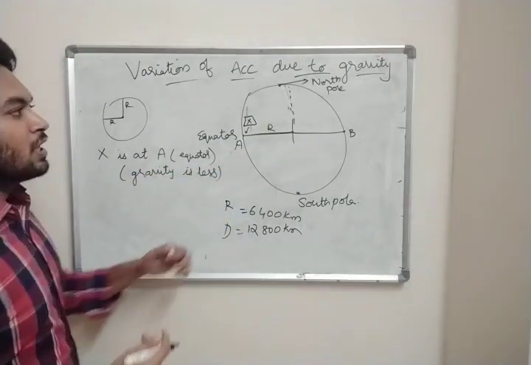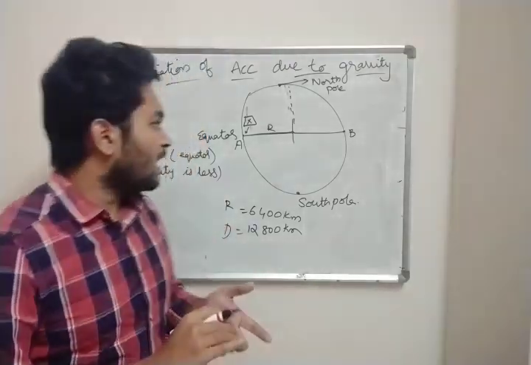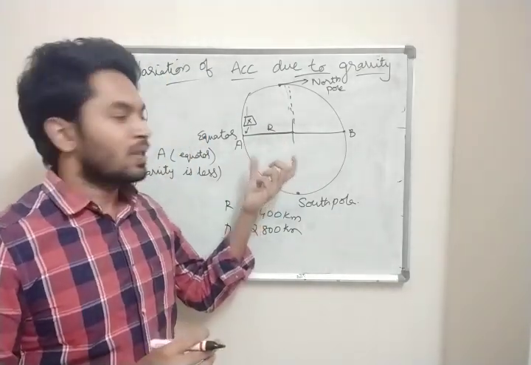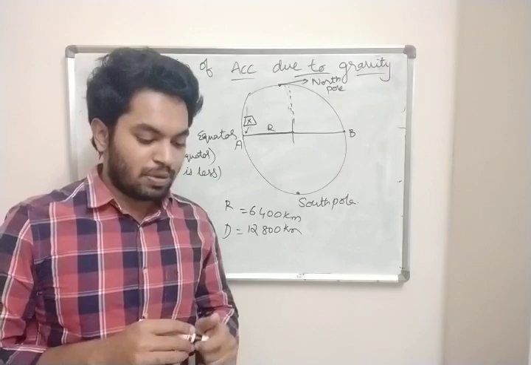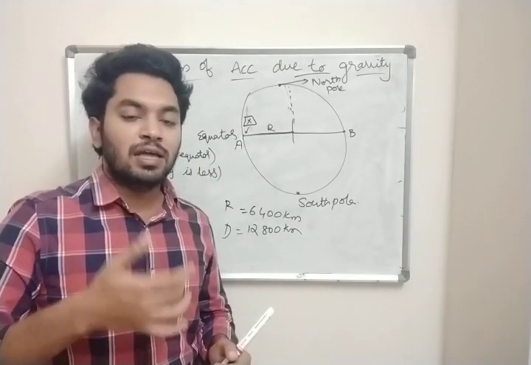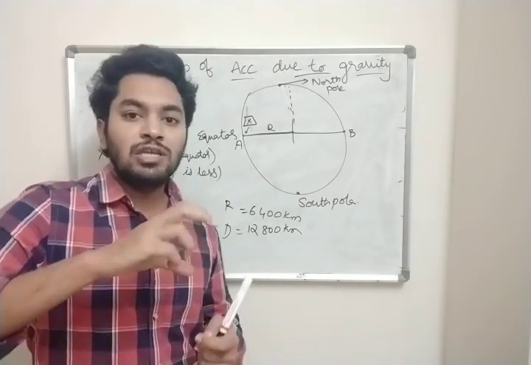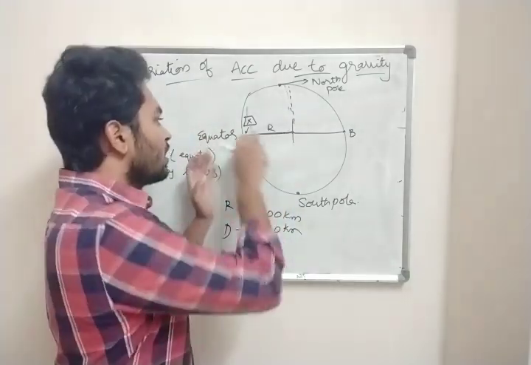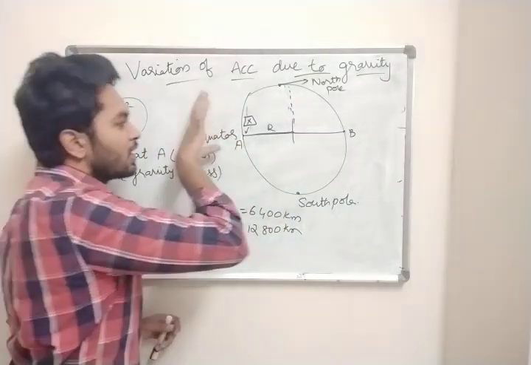Why? Because the gravitational pull is less. So blindly you can say that if you want more gravity, you need height. But here the body cannot fall like this.